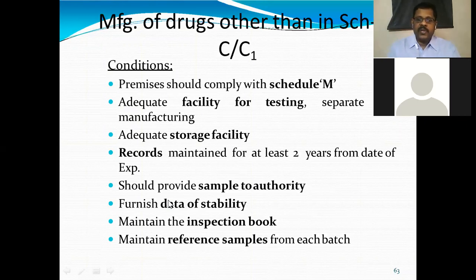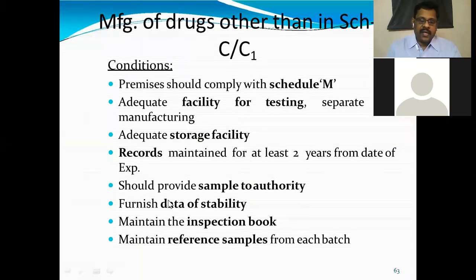To provide sample to authority. We have to keep our samples to assess the shelf life. Also, we have to send the sample to the monitor, that is the certifying authorities, to prove the quality of the drug. So, to the government analyst, we have to send a sample of each batch.